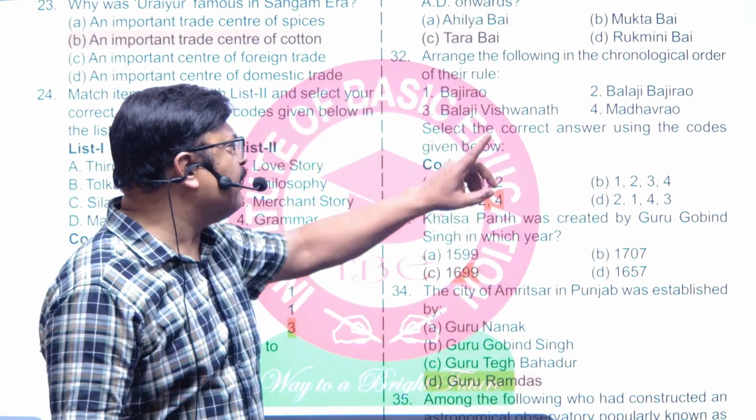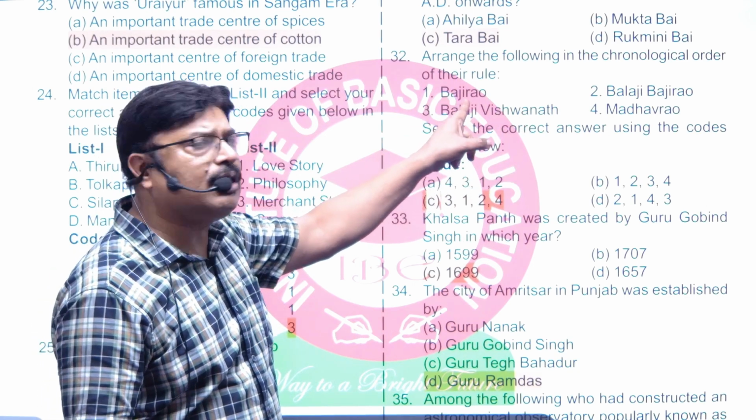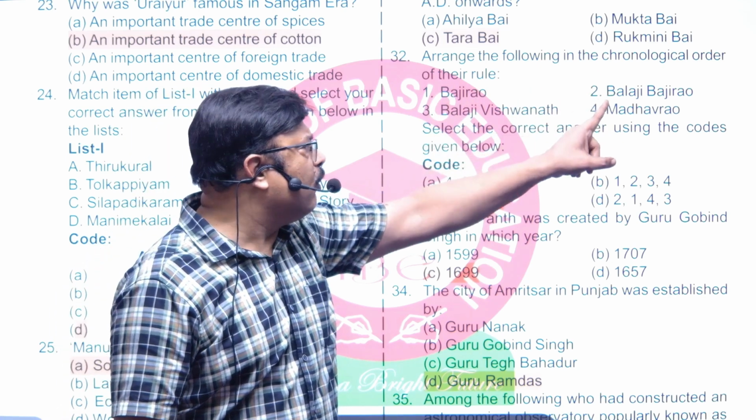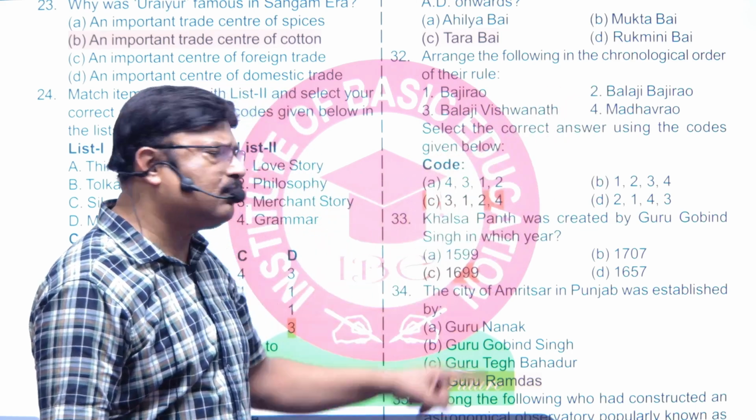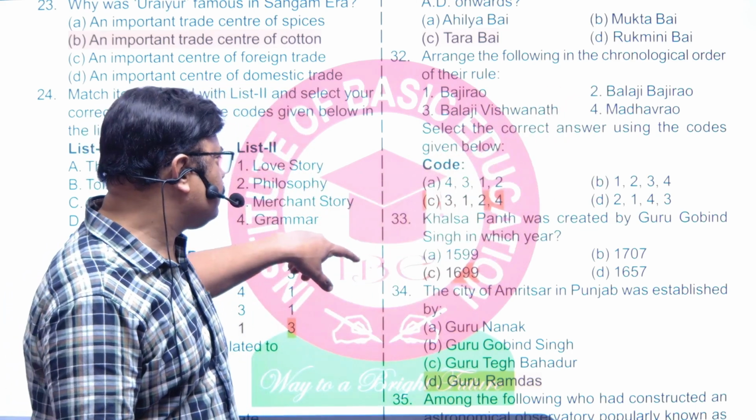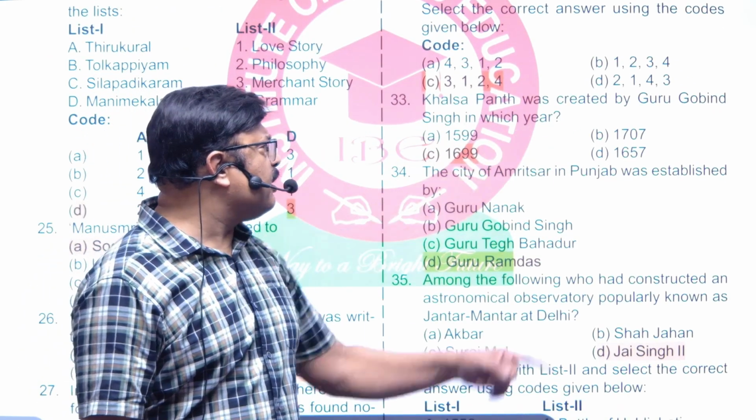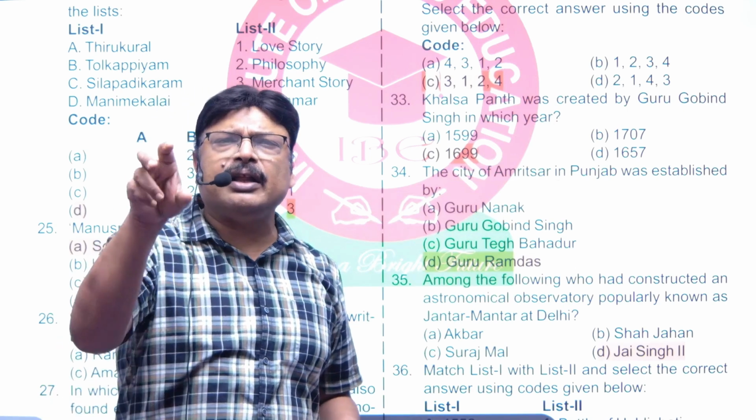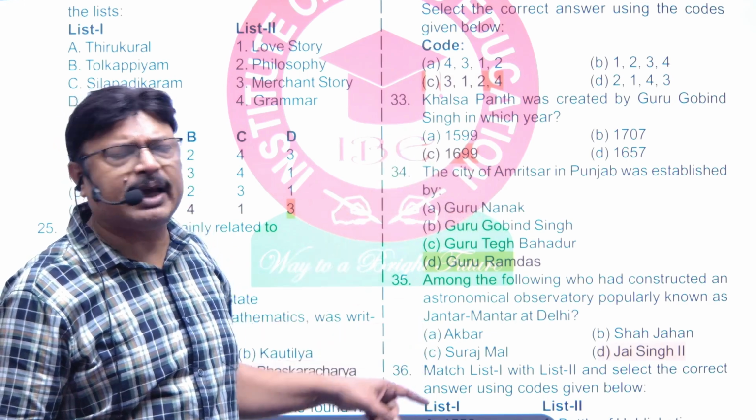Next is arrange the following in chronological order. First, the first Peshwa was Balaji Vishwanath, the second Peshwa was Bajirao I, the third Peshwa was Balaji Bajirao, and the fourth Peshwa was Madhav Rao. So 3124 is the right answer. Next, Khalsa Panth. Khalsa Panth was created by Guru Gobind Singh in the year 1699 at Anandpur Sahib. Right, so he had founded that in Anandpur Sahib.